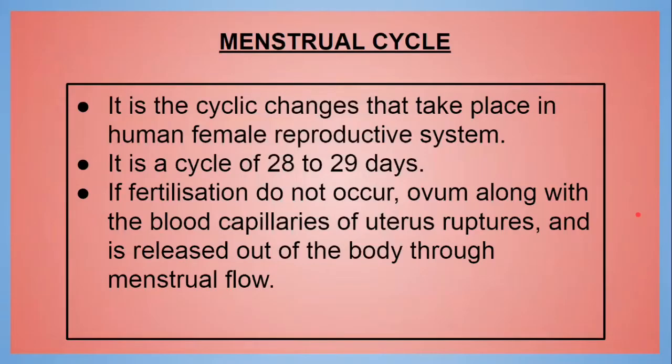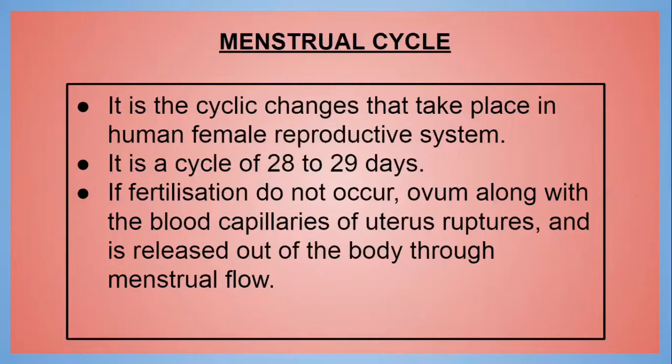There is a very important phenomenon which you all should know. It is known as the menstrual cycle. It is the cyclic change which takes place in the human female reproductive system. It is a cycle of 28 to 29 days.